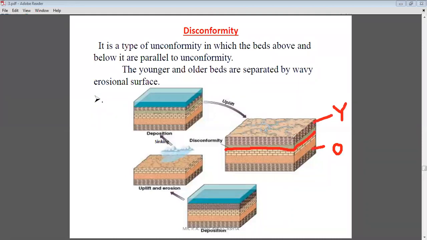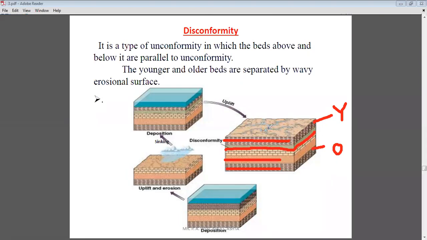Now what you observe in these two rock layers, younger rocks and older rocks, all the rocks which are present in the older series and the rocks which are present in the younger series, both are horizontal in attitude. Okay, all the rocks above the unconformity and below the unconformity are in horizontal position. Now what it indicates, it indicates that